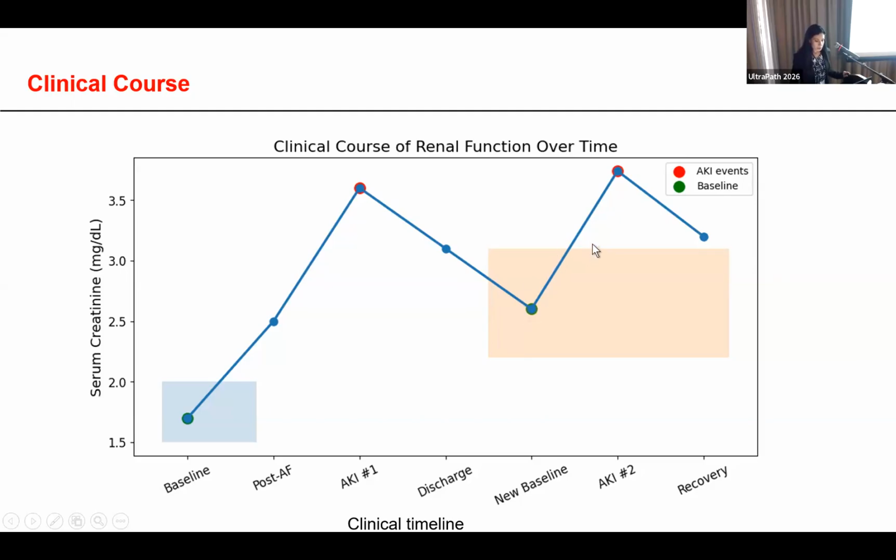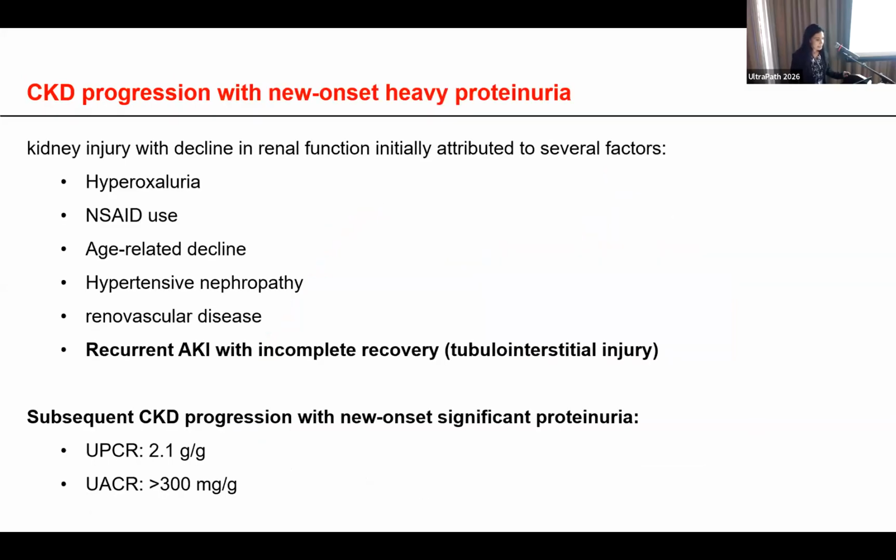And again, in 2024, he had another AKI event triggered by post-colonoscopy bleeding with creatinine peaking to 3.7 and again with incomplete recovery, and he established another new baseline by this time. So this graph just demonstrates a step-line decline in the renal function over time caused by the recurrent AKI event with incomplete recovery.